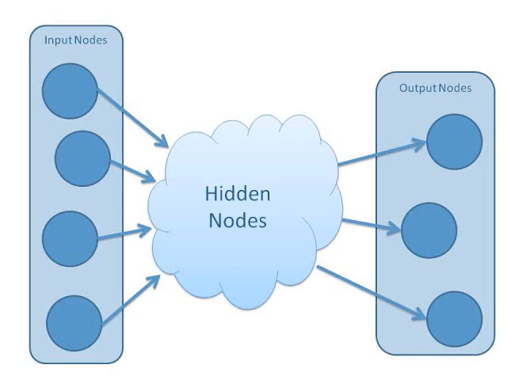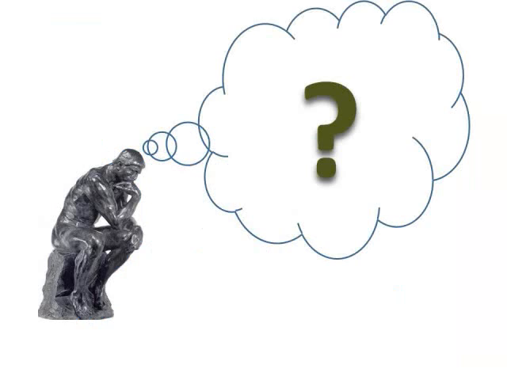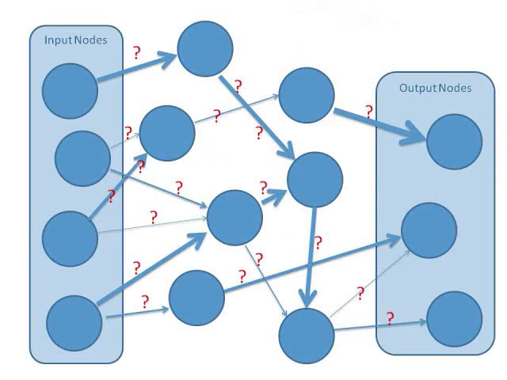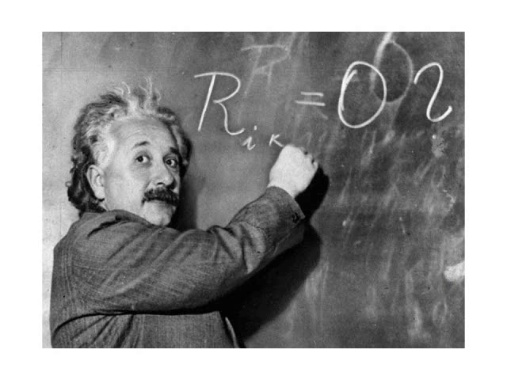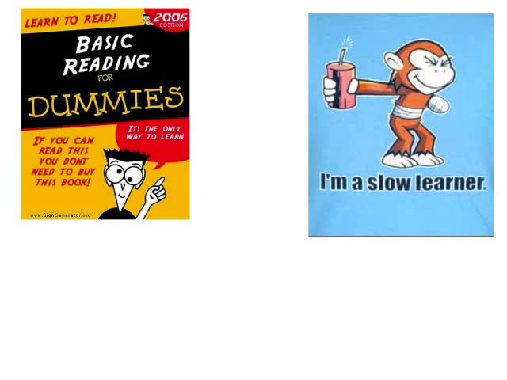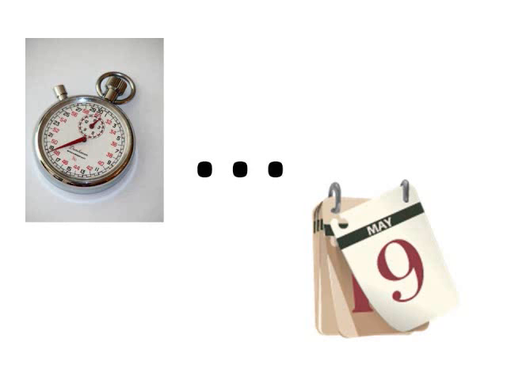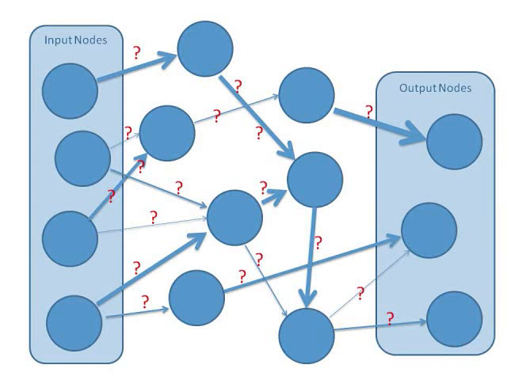Now that we know the basics, we need to ask some questions. One of the most important questions is, how are the connection weights determined? Well, it turns out the neural networks can learn them. Does this make neural networks smart? Sort of. But it also turns out that the neural networks are very slow learners. Very slow learners, as we'll soon see. But the question is, how do they learn?